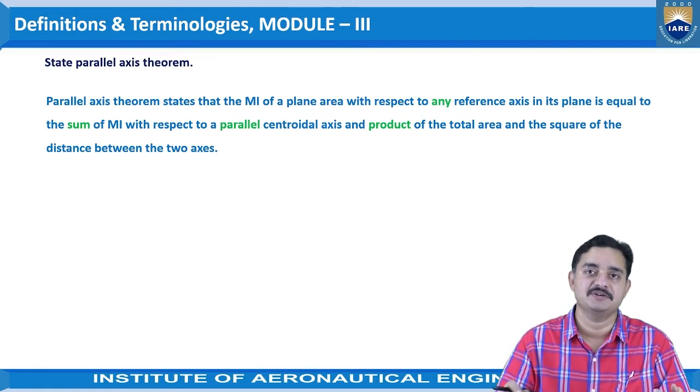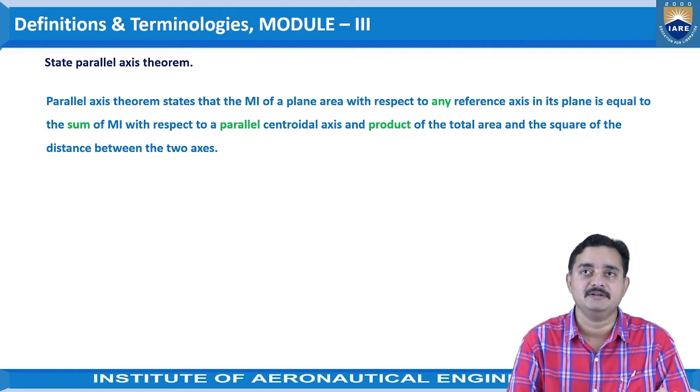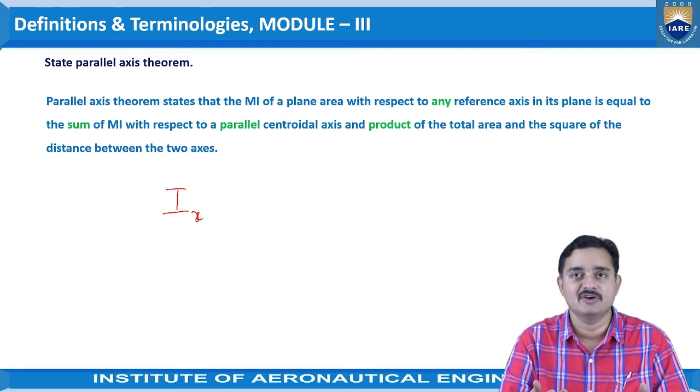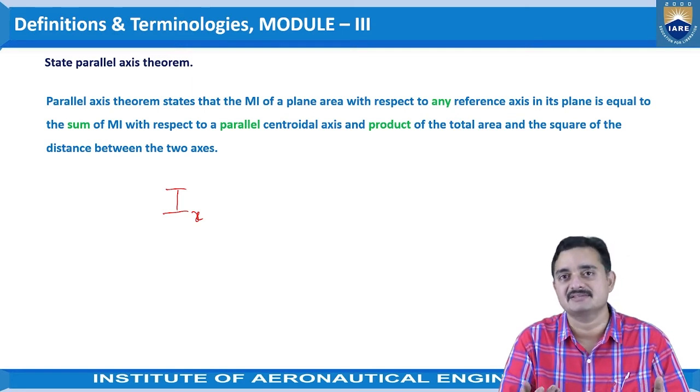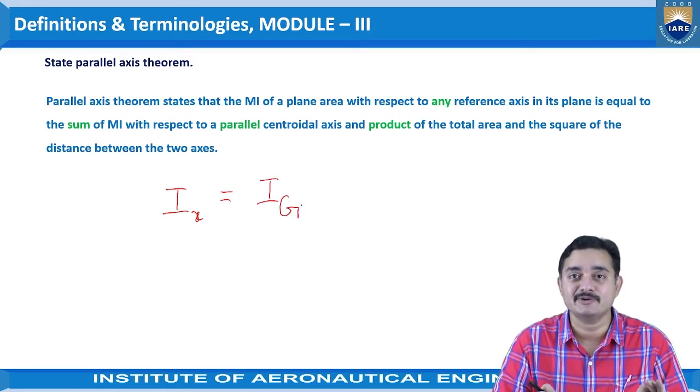This is the statement. We can write this statement in formula form, where the moment of inertia, let us say Ix, where we need to find the moment of inertia of the object with respect to some x-axis, is identified as the moment of inertia of the same object at the centroidal axis.